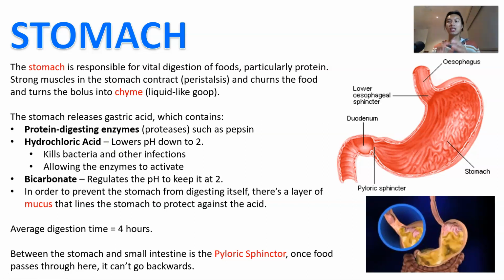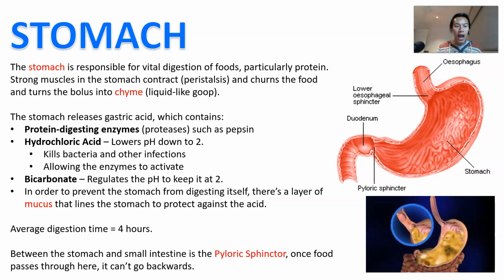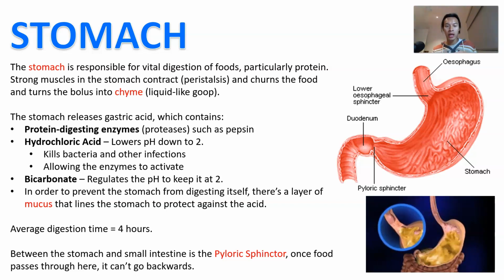Now, that serves a really important process for a few things, okay? You think that an acidic stomach is designed to burn the food away. It's actually not. The hydrochloric acid, which brings it down to a really acidic level, is going to actually kill the bacteria and other infections from the food. And it's going to then allow the enzyme to activate. Remember that we talked about how enzymes are very active at particular pHs, pepsin in particular at the pH of 2. And so that's what the hydrochloric acid is doing, okay?